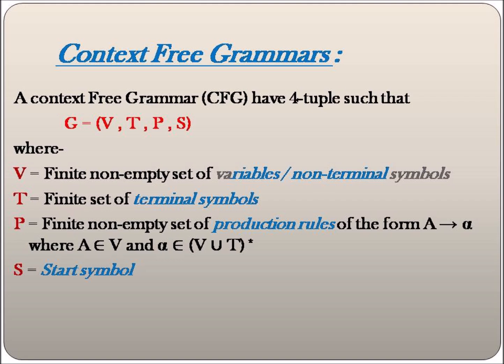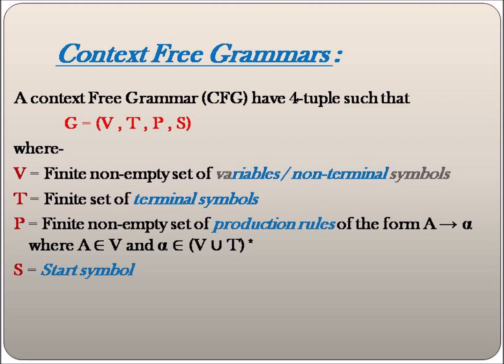So let's recall the context-free grammar once again. Our context-free grammar G is equal to (V, T, P, S), where V is a finite non-empty set of variables or non-terminal symbols, T is a finite set of terminal symbols, P is our production rule, and S is our start symbol.